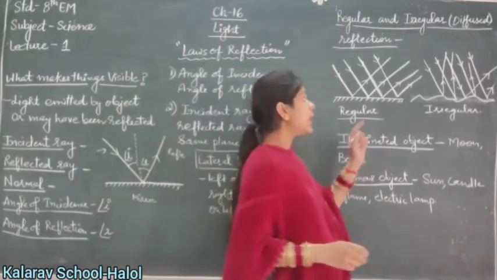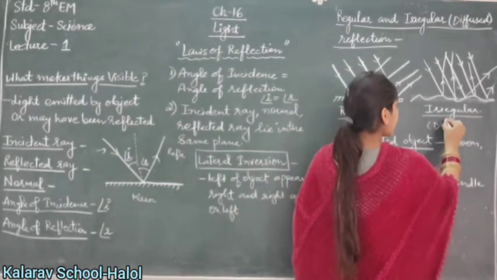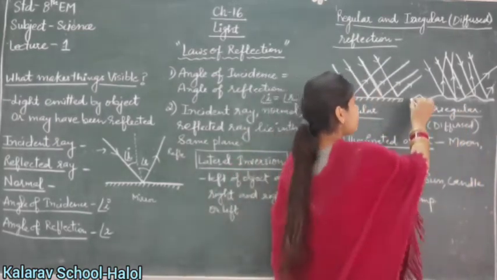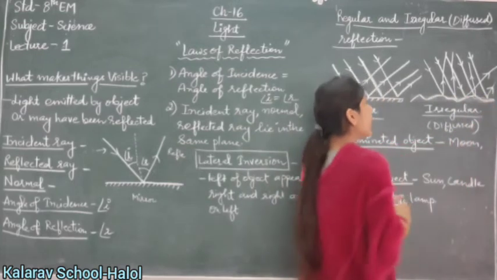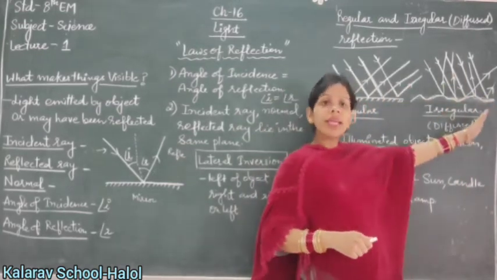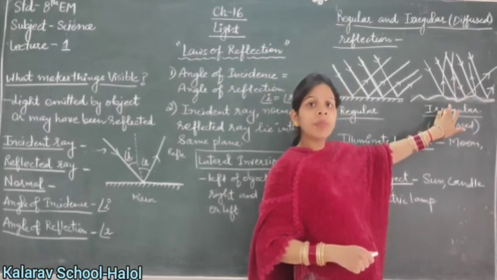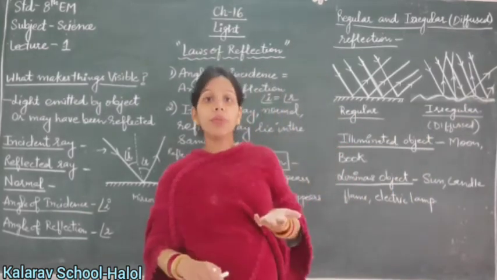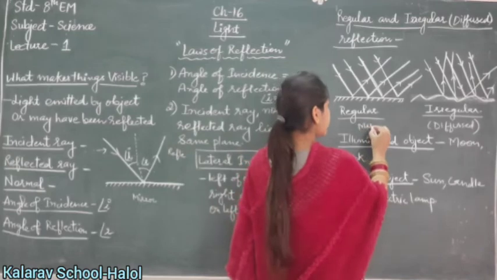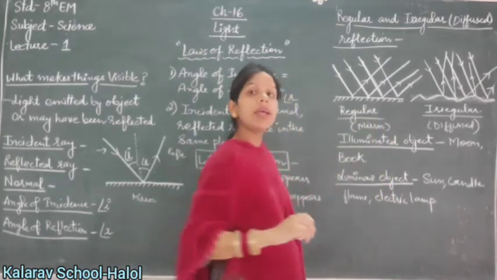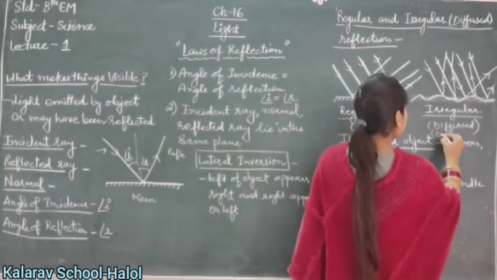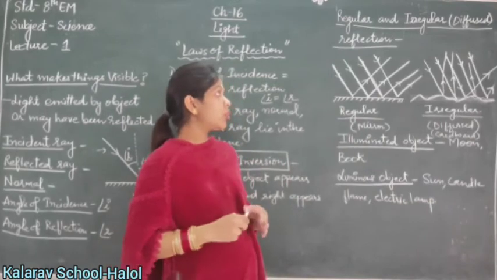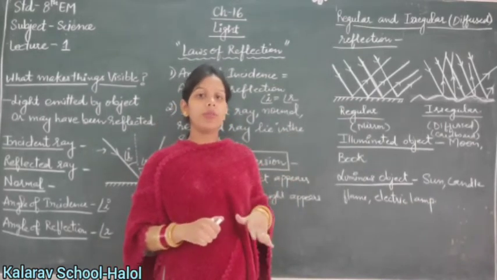On the other side, irregular reflection, or diffused reflection, means the surface is irregular, it is not plane, and the parallel rays which strike the irregular surface are not parallel after reflection. For example, a cardboard. Here the example is a mirror. From a mirror, the reflection is always regular, while from cardboard, the reflection is always irregular. So clear? Here are the regular and irregular reflections.